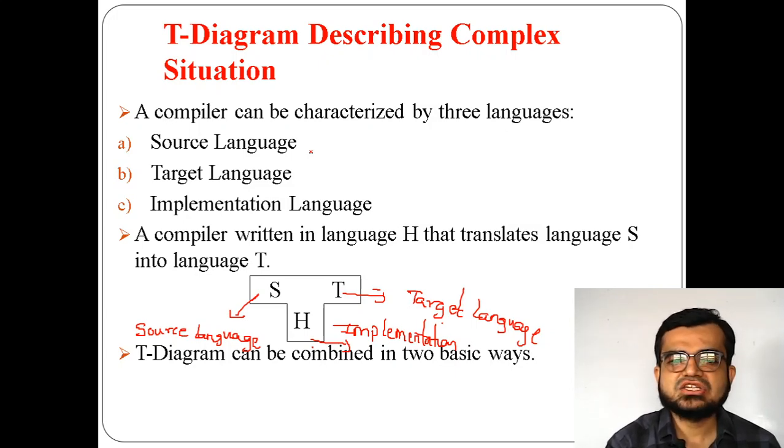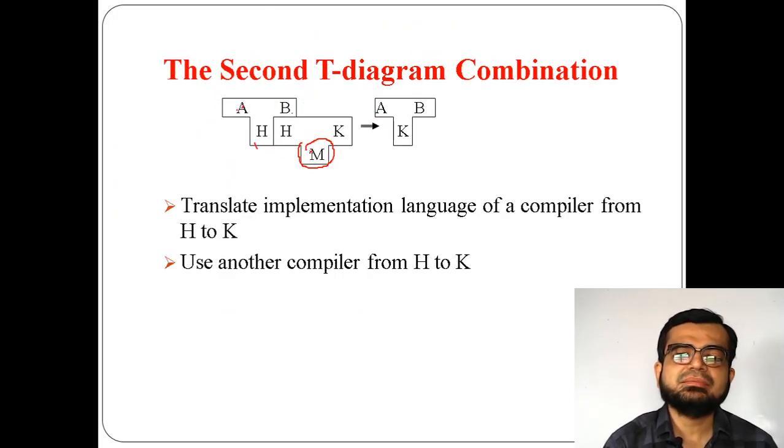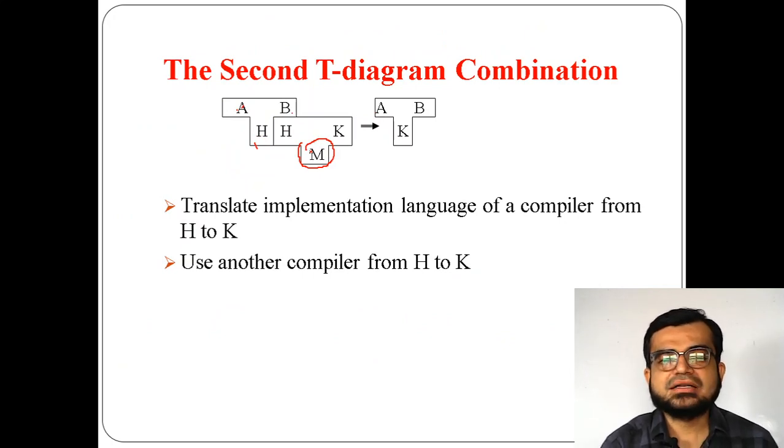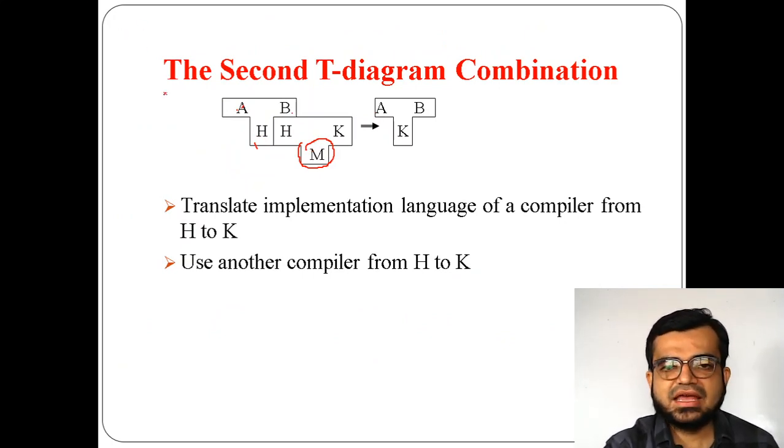So if I am changing the implementation language,